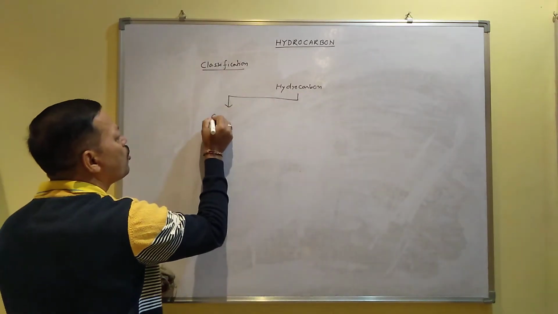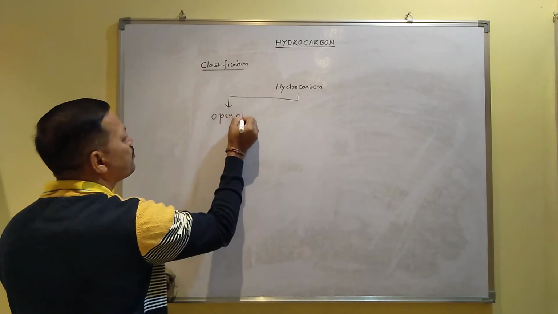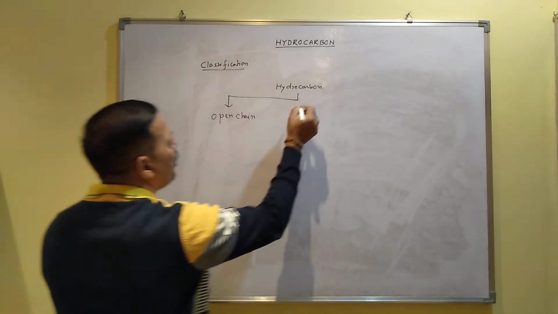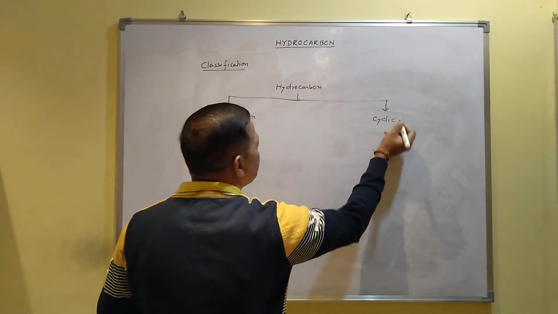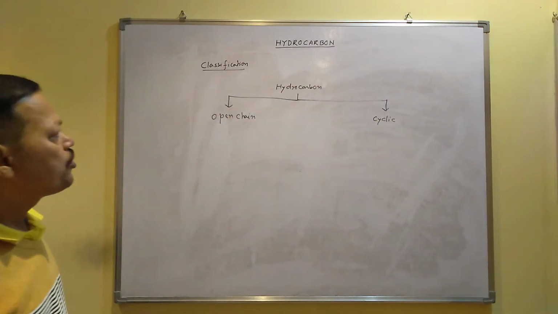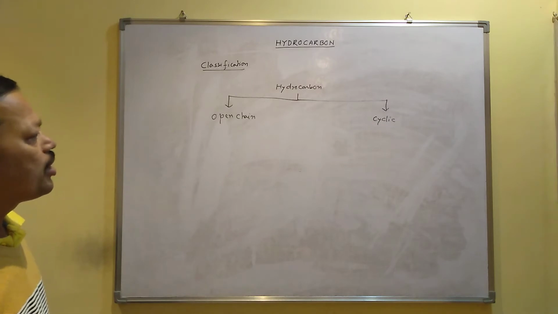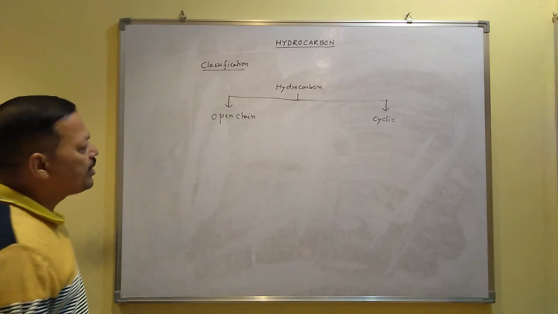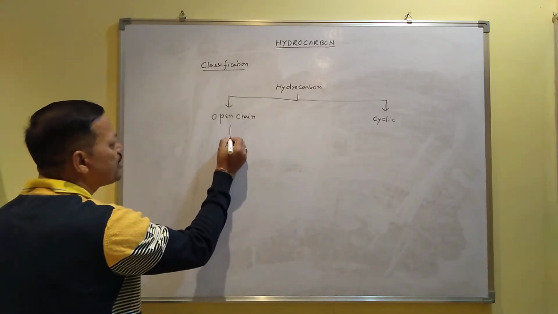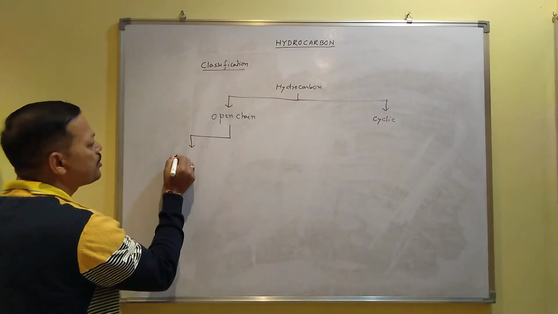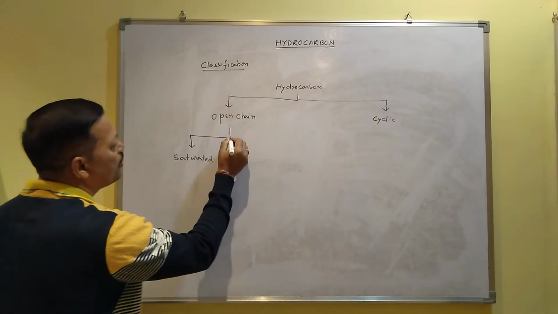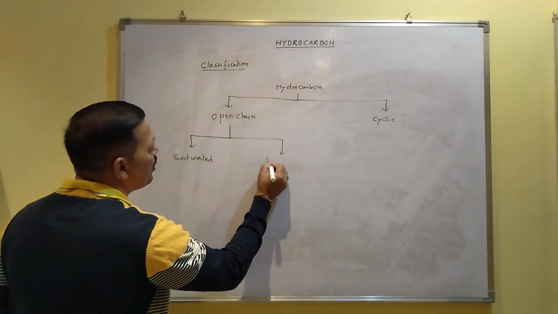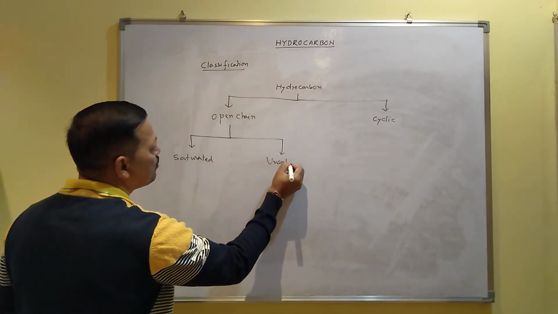Some are called open chain hydrocarbon and some are called cyclic hydrocarbon. So there are two types of hydrocarbon. And this open chain hydrocarbon may be two types. Some are called saturated hydrocarbon and some are called unsaturated hydrocarbon.